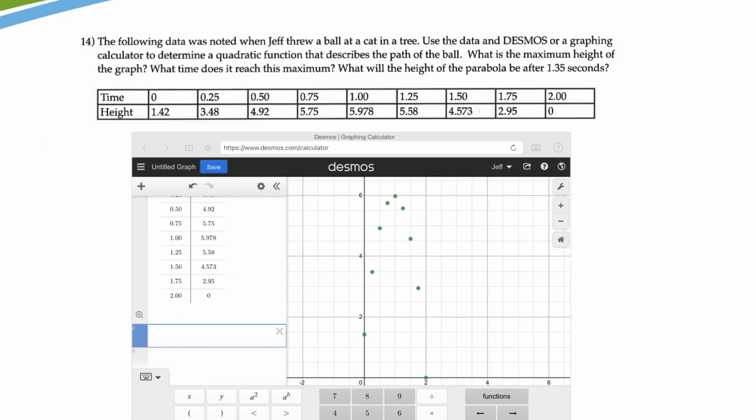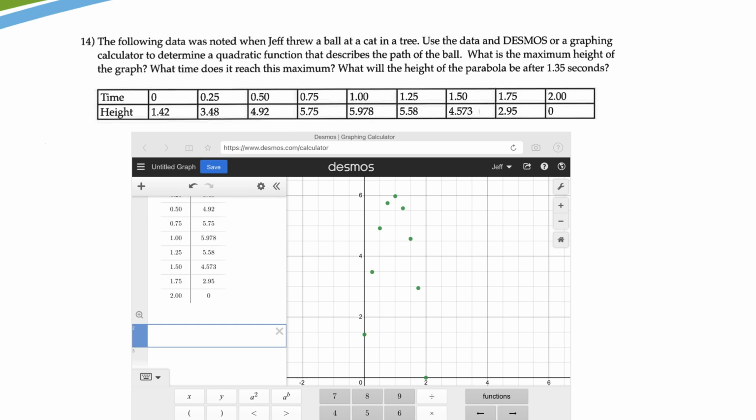All right, here's a question where you are asked to model this data and then come up with some kind of a function and then also answer a question based on that. So I've already typed all the data in decimals, and now what I need to do is write out a function for it. And you can write the vertex form or the ax squared form. Either of them will work.